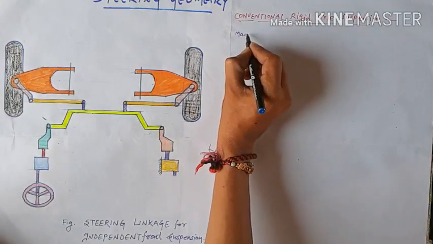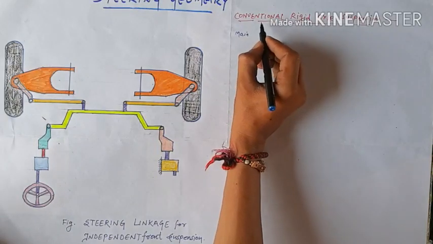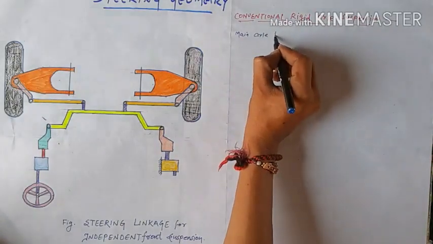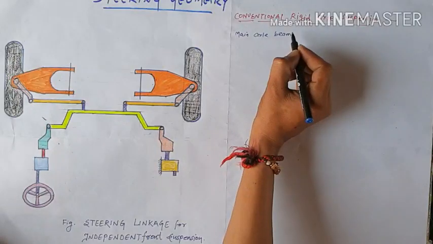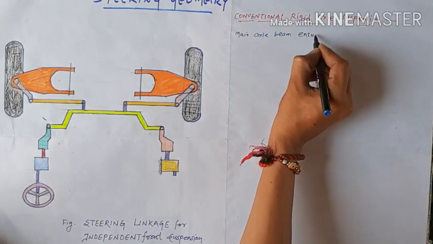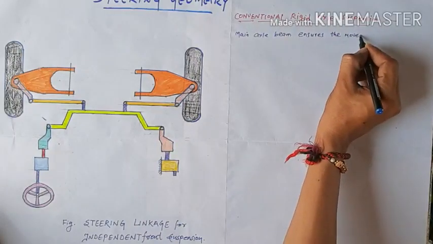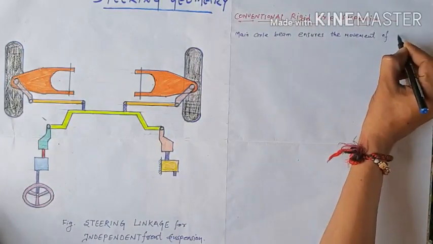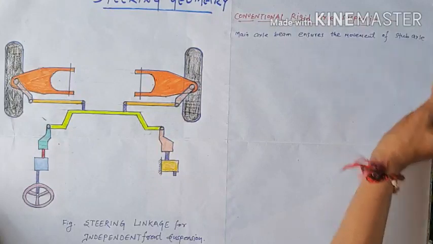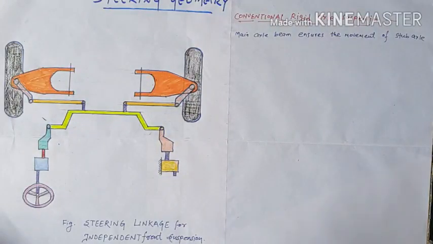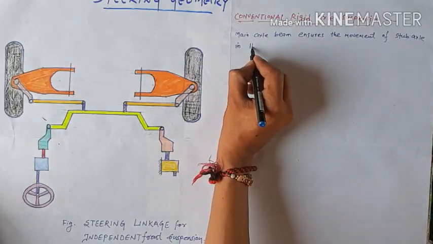The main axle beam ensures the movement of the stub axle in the horizontal plane only.